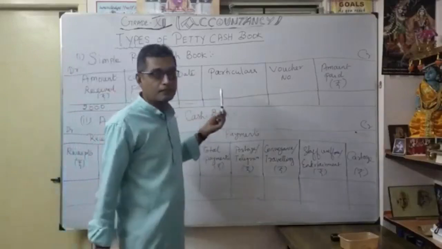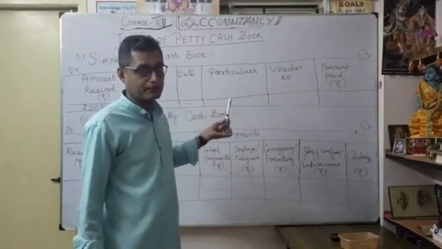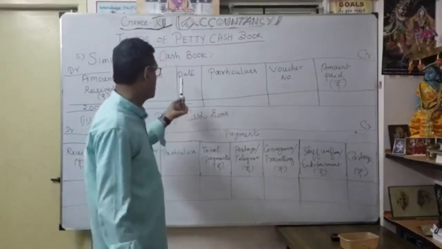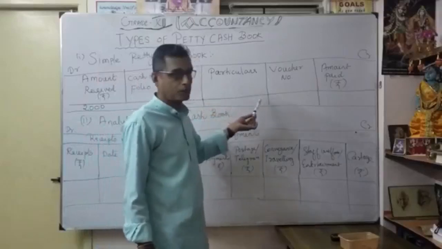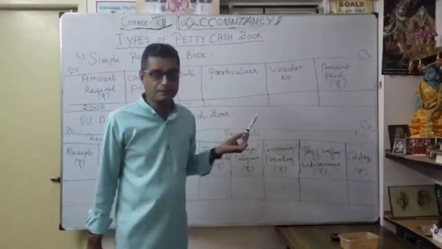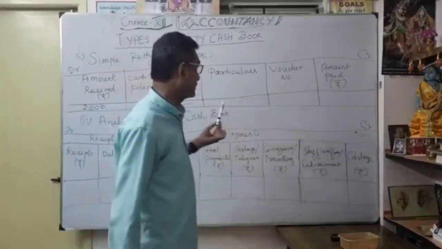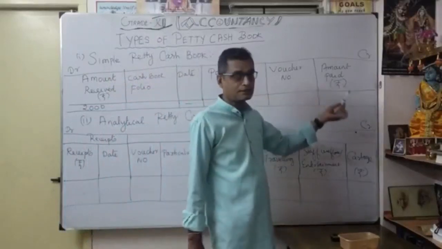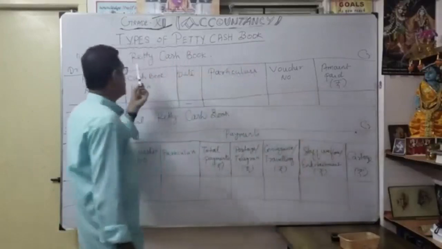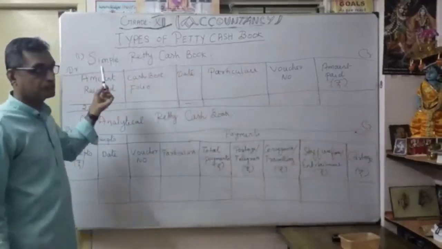Here the particulars: every day, what expenses we are going to meet, different types of expenses, in chronological order. Then particulars, the head of account, like conveyance account, traveling expenses account, like that. Then the voucher number and the amount. So this is simply called the simple petty cash book.